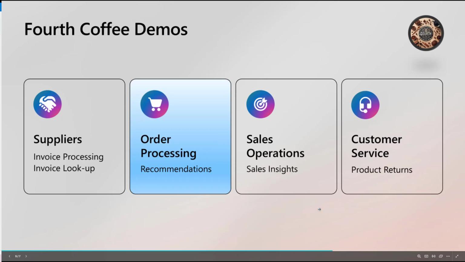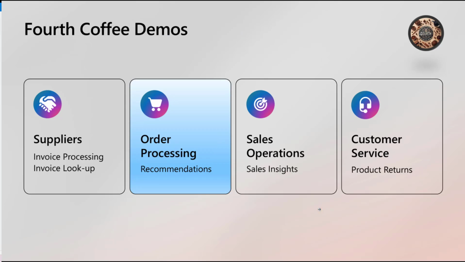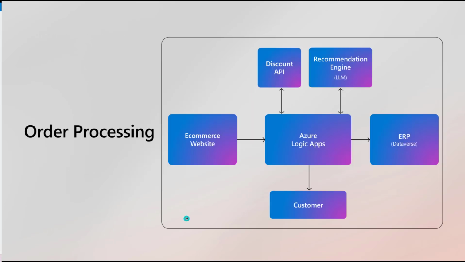So what we're going to talk about today is order processing and the ability to provide product recommendations. If we think about an e-commerce situation, we introduced the fictitious company Fourth Coffee earlier in video 1, and we sell coffee, B2C. We've got an e-commerce website.